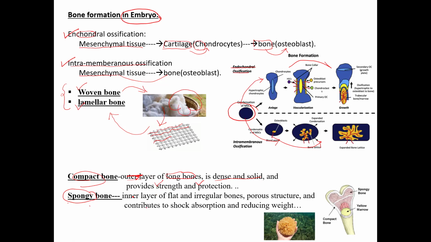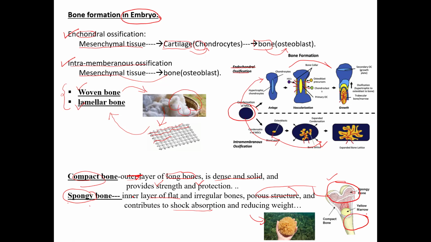The counterpart of compact bone is spongy bone. Spongy bone is a porous structure, and it contributes to shock absorption. It resembles a sponge. So we have spongy bone in the metaphyseal region, and we have compact bone in the cortex region. So you need to be very clear about this.